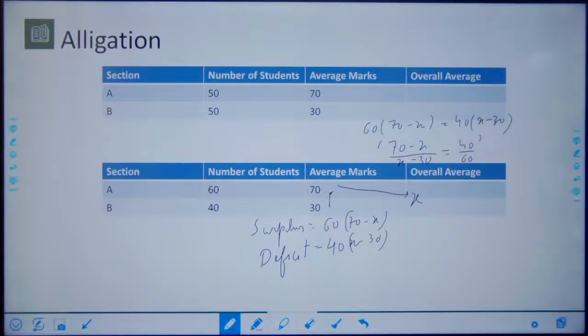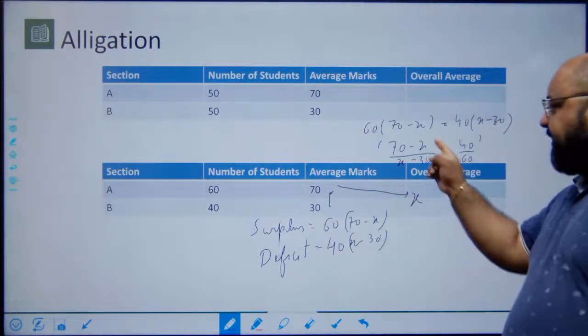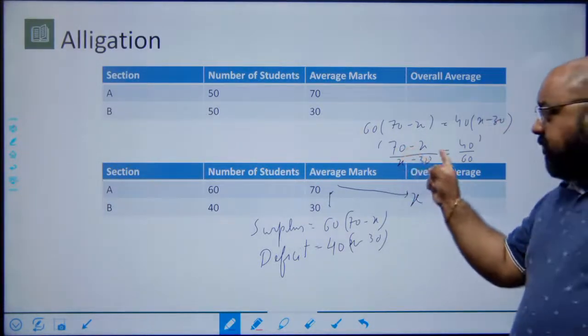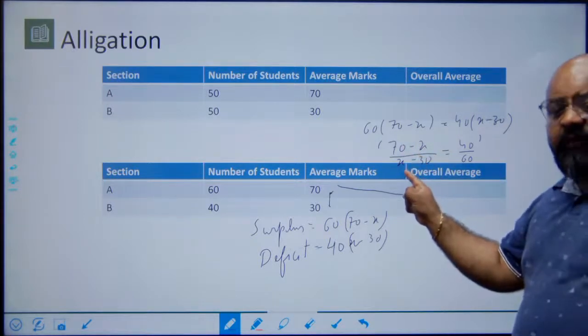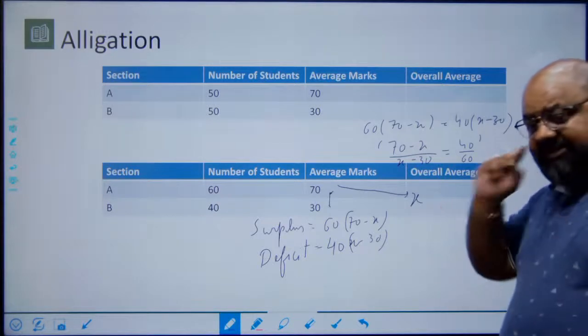Three points to be noted here. One, x has to be a value between 70 and 30. So both these differences will be positive or negative depending on what you subtract which number from. Point number one.